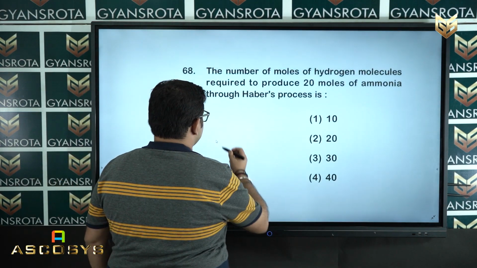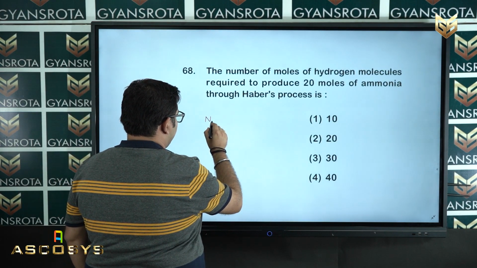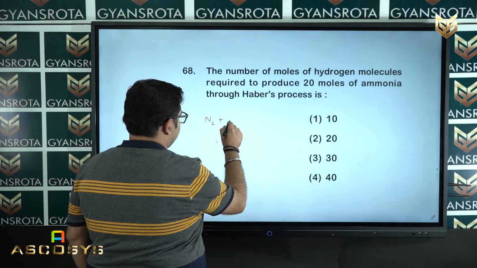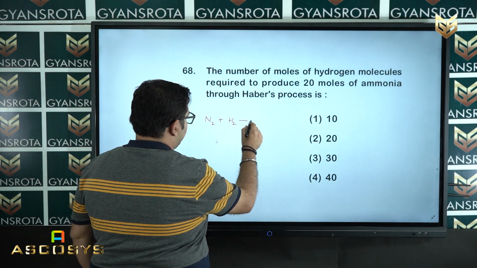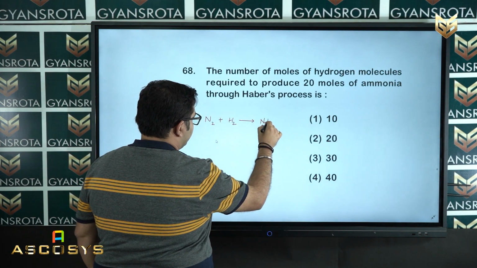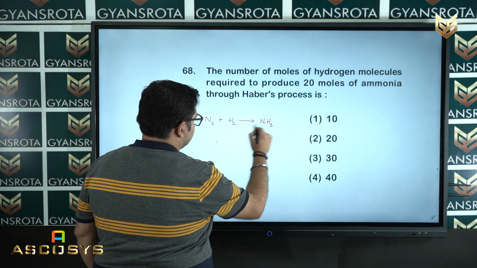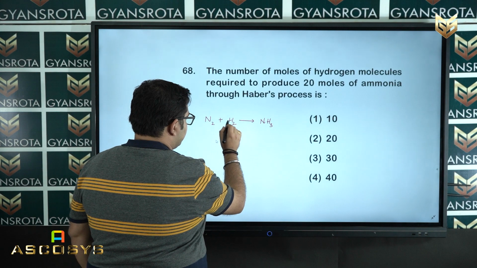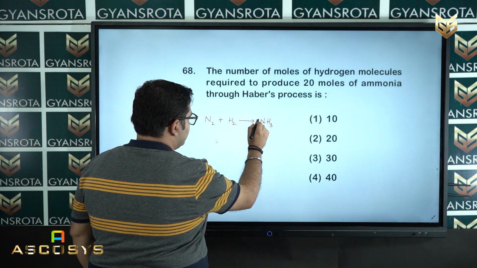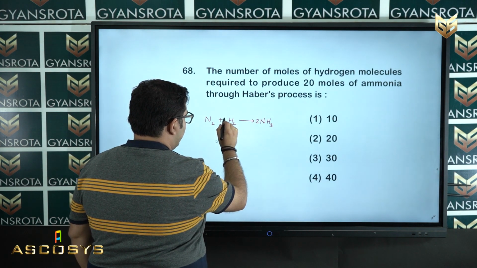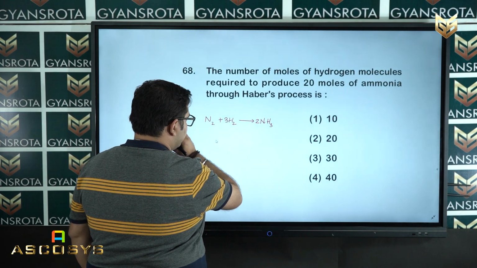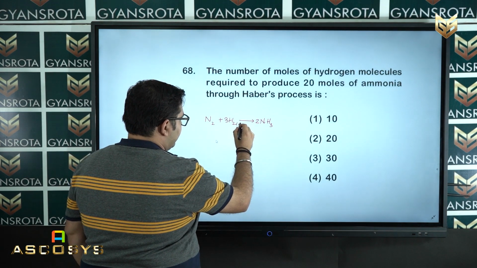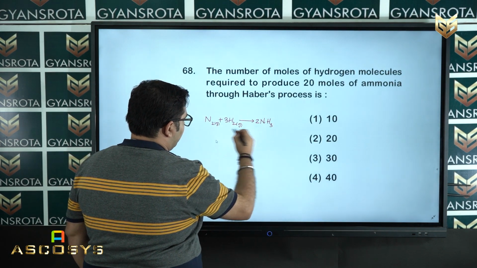Haber's process is nothing but when nitrogen reacts with hydrogen, we get our ammonia. Now, if we balance the equation, here we have to put 2 and here we have to put 3, and these are all present in the gaseous form.